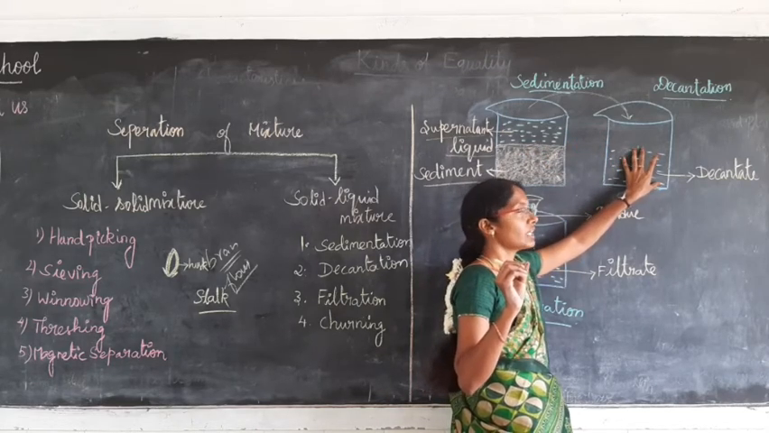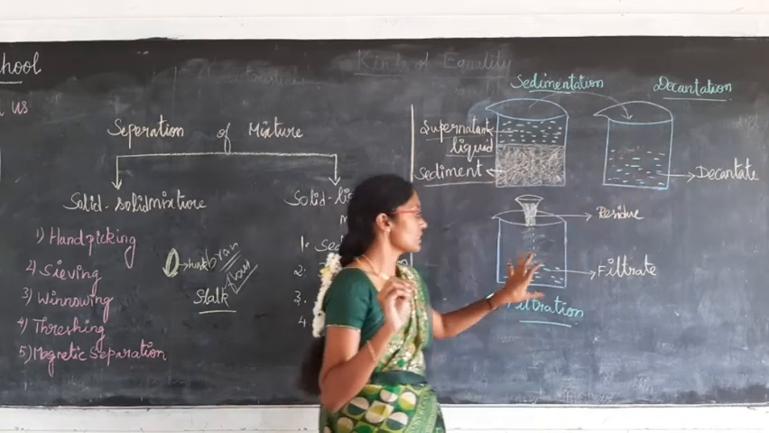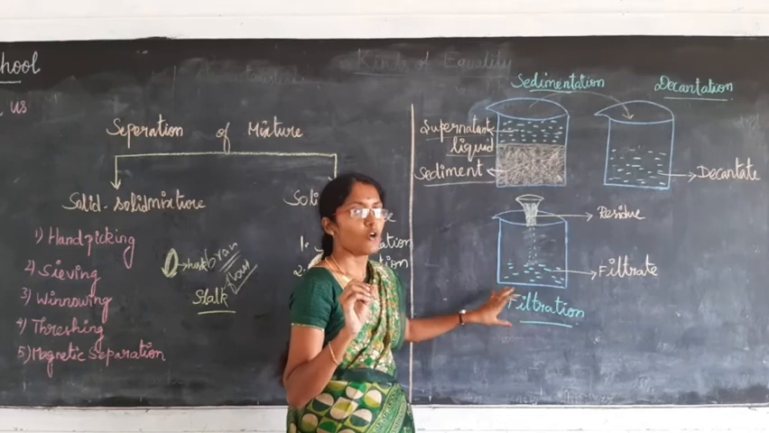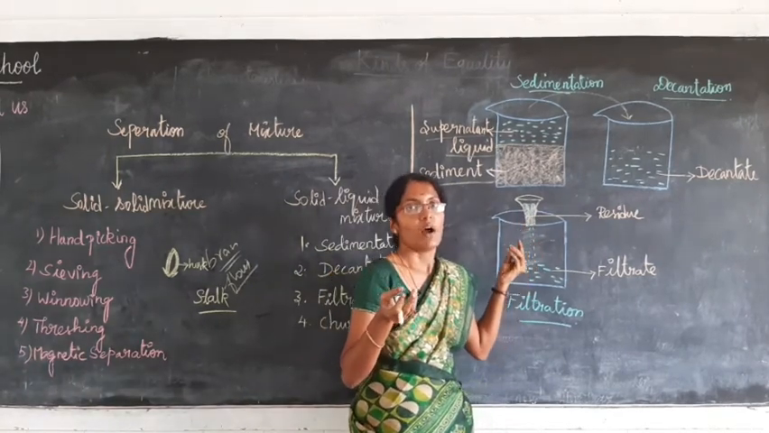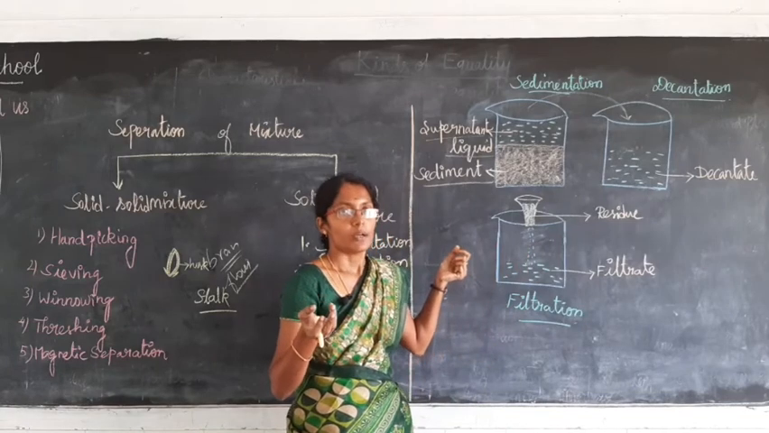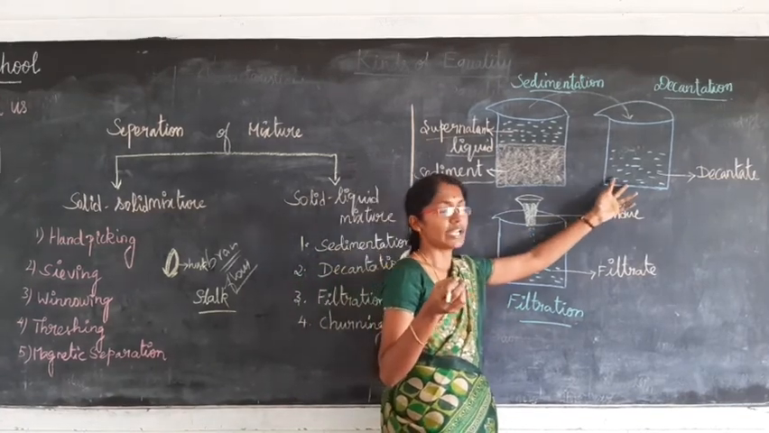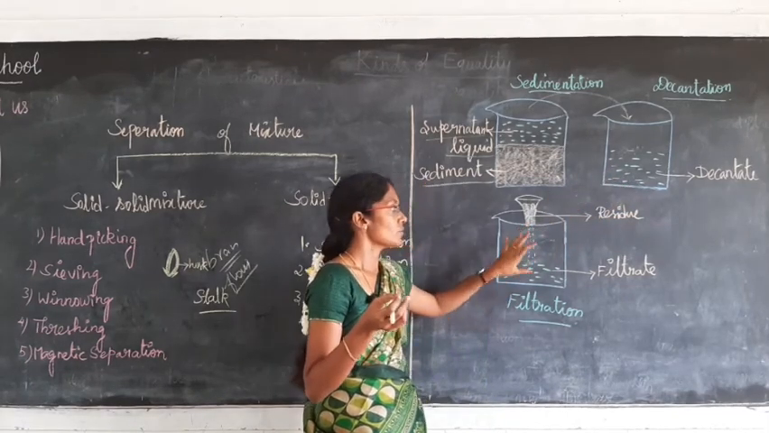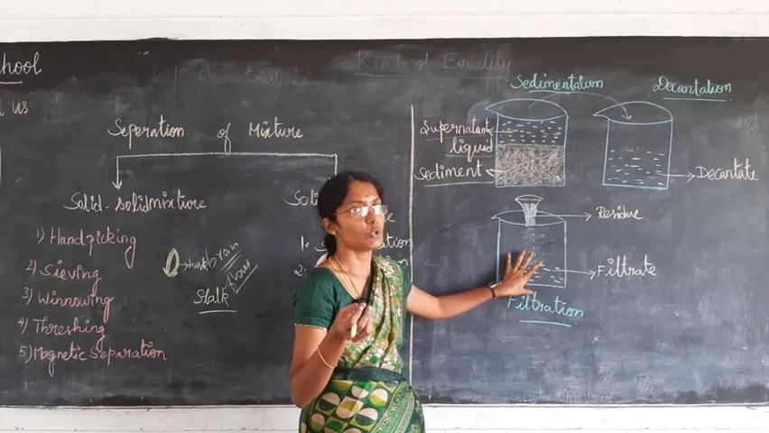So that impurities are to be filtered. That process is known as filtration. How will you filter? By using some filter paper or cloth. By using that we have to filter the decantate, and we get the pure substance, pure liquid, into another container.